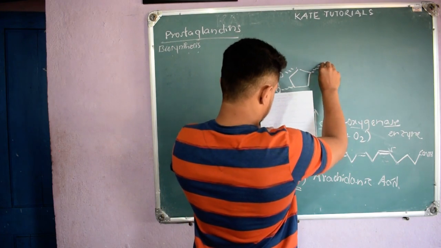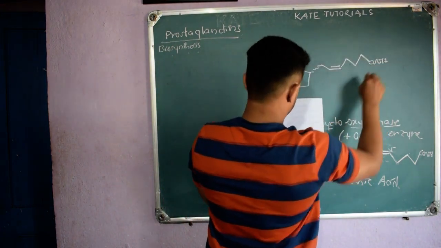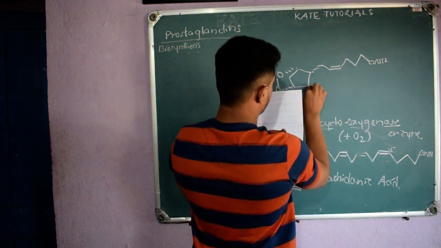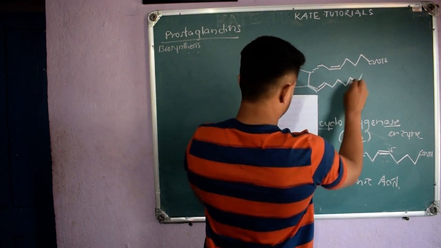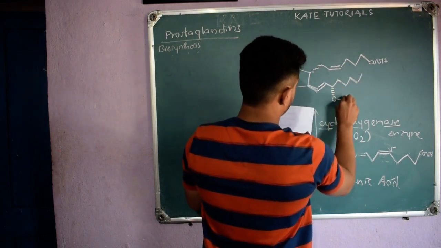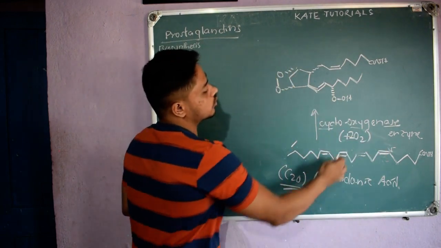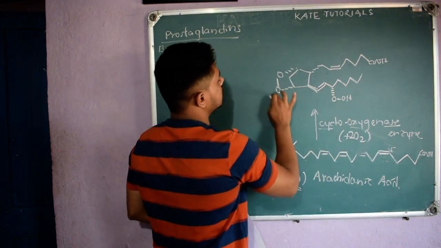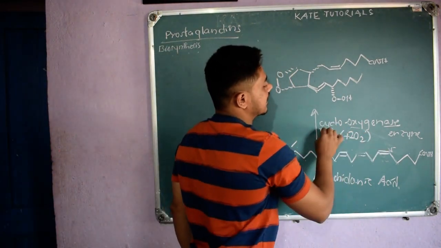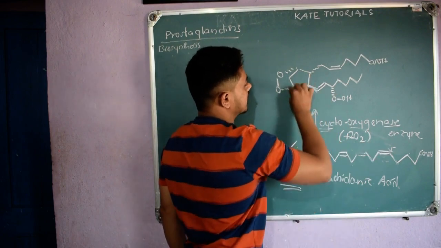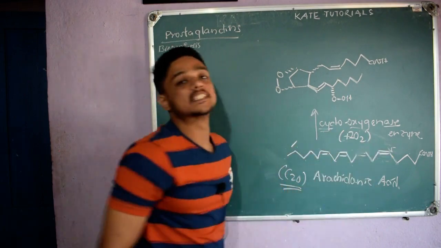Other things you write like this only, right? So this is COOH, and here it is above the plane, and the pi bond here, OOH, right? So how many? 1, 2. So 2 molecules of O2, total 4 oxygens, 2 twos are 4, 1, 2, 3, 4, 4 oxygens it has added, and that enzyme we call cyclooxygenase. Cyclo means it will form a cyclic ring, and addition of oxygen is done by this enzyme, so we call it cyclooxygenase, right?